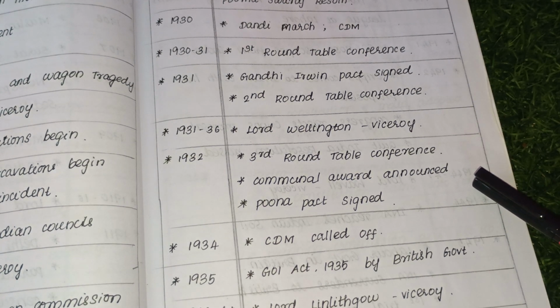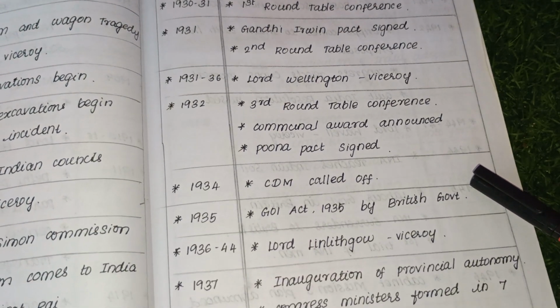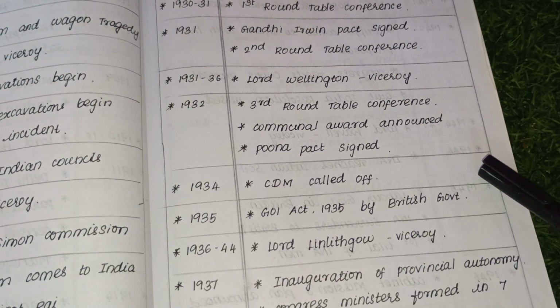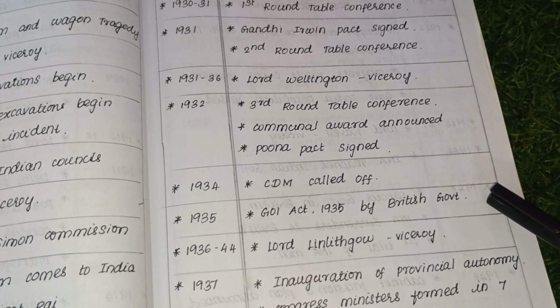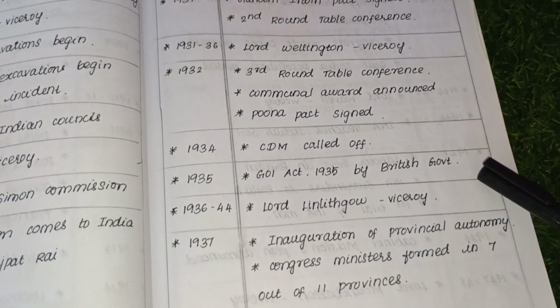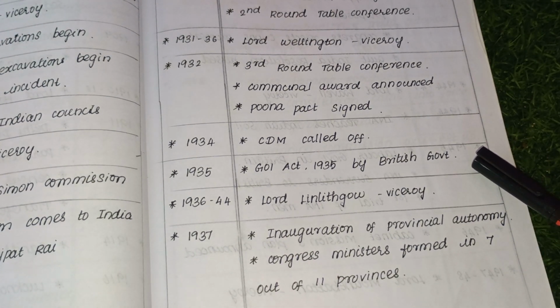Gandhi did not participate in the third roundtable conference. One important person who participated in all three roundtable conferences was Dr. B.R. Ambedkar. 1934, the civil disobedience movement was called off. 1935, the Government of India Act 1935 was passed by the British government.